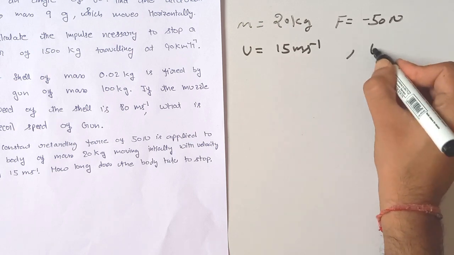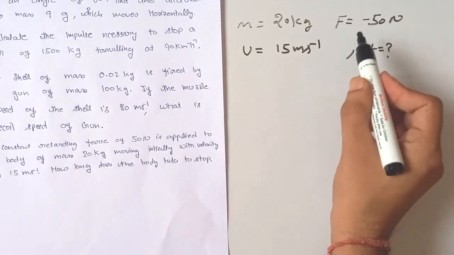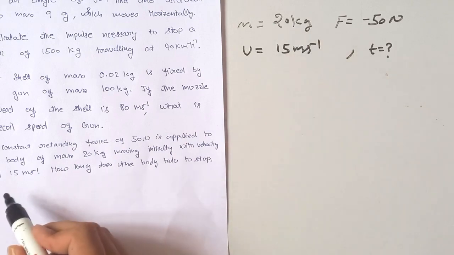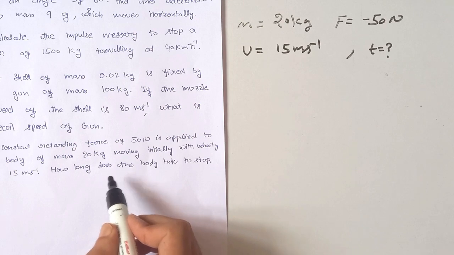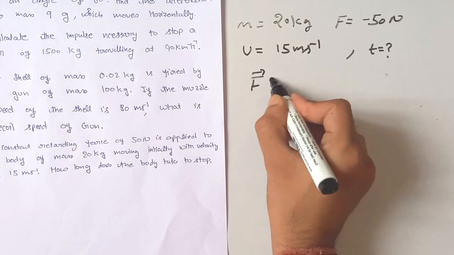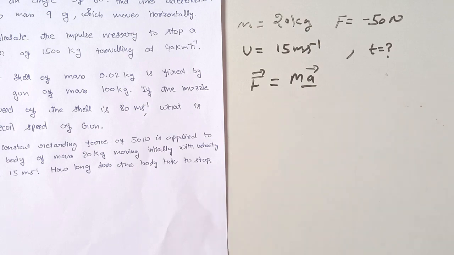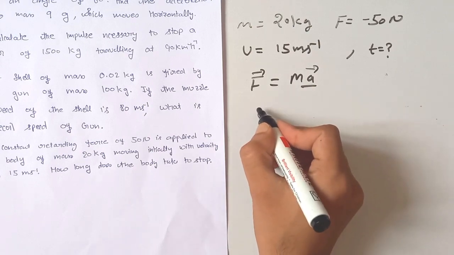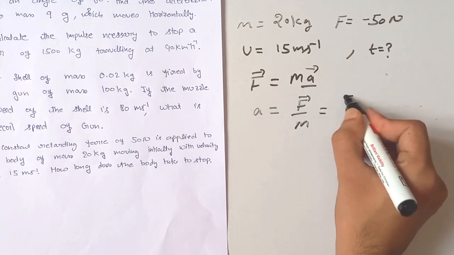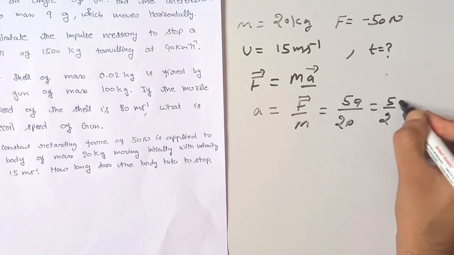We have to calculate time here. The question says that a constant retarding force of 50 Newton is applied to a body of mass 20 kg moving initially with a velocity of 15 meter per second. How long does the body take to stop? We note that the formula F is equal to mass into acceleration. So first of all, we have to calculate the acceleration. Acceleration is equal to force divided by mass. Here force is 50 Newton divided by mass 20 kg, which is equal to 5/2 meter per second squared.